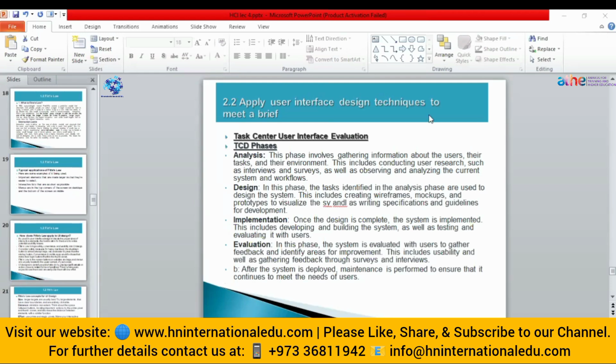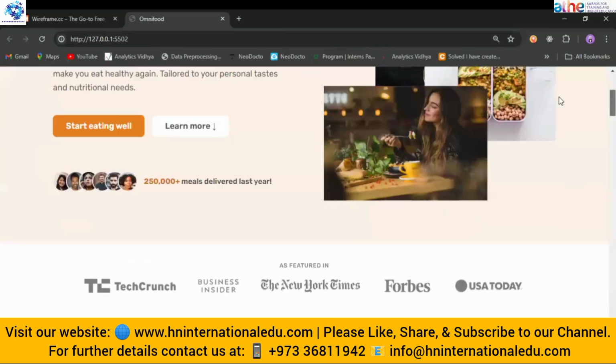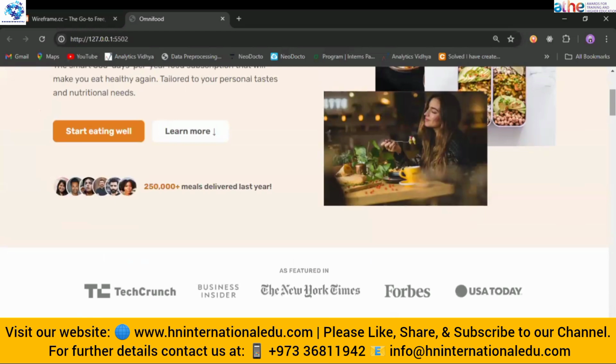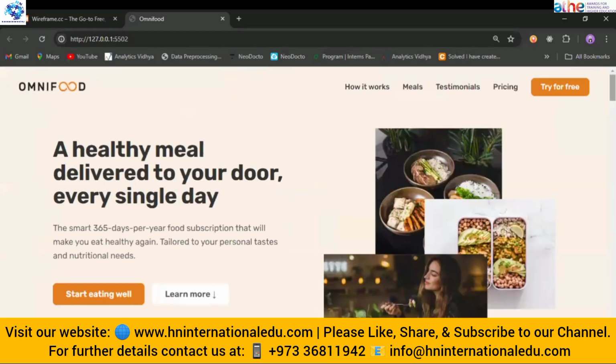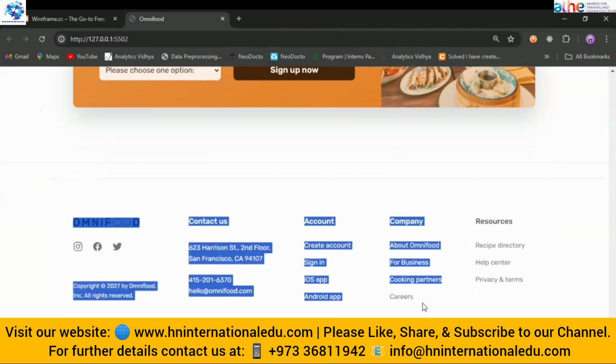Yes, I want you to go back to the example page. So what is the question? Scroll down. This area, you said, what do we call this? This area is called the footer section. This is the last section of our website. You might see this section in almost every website.